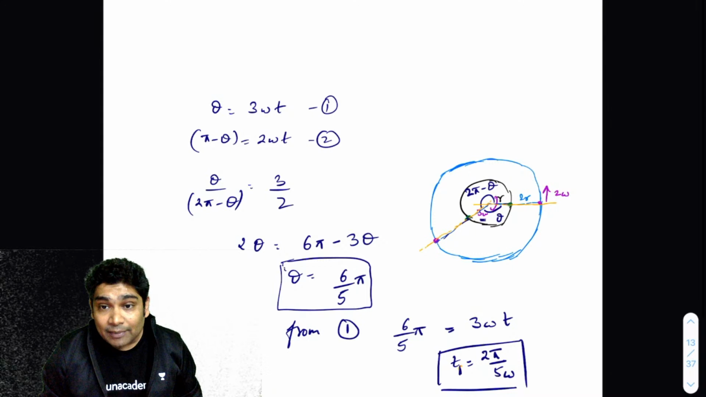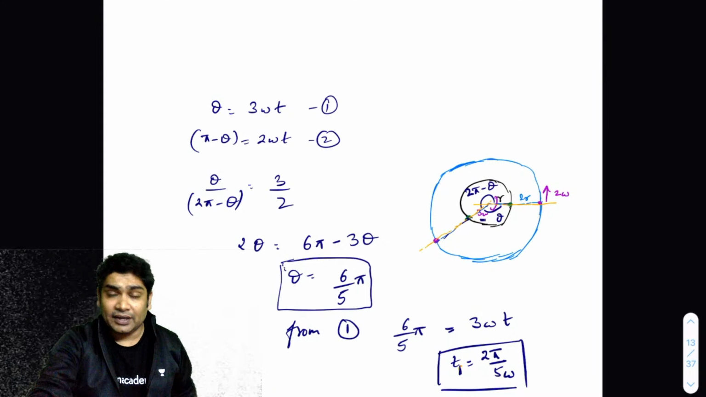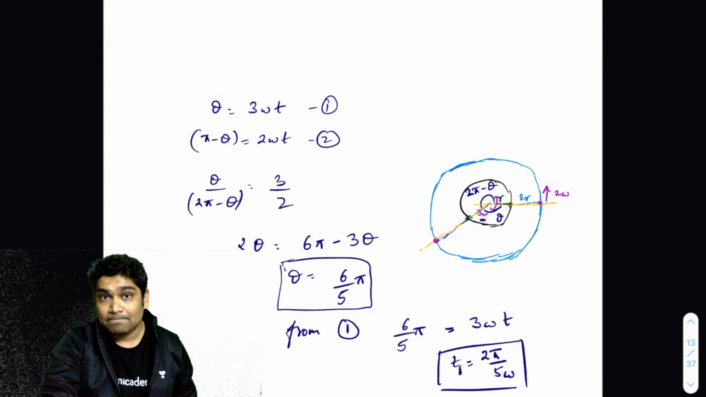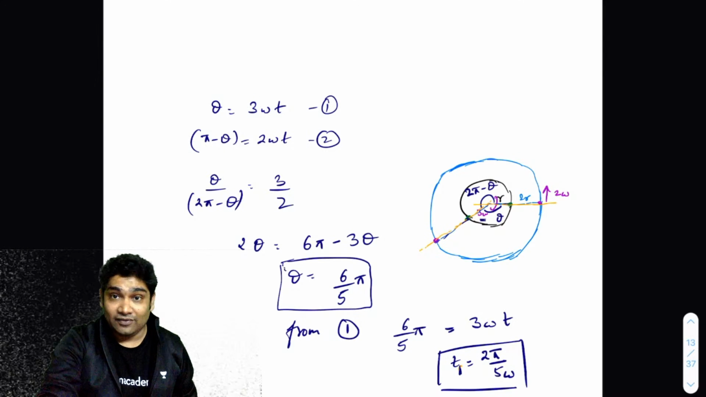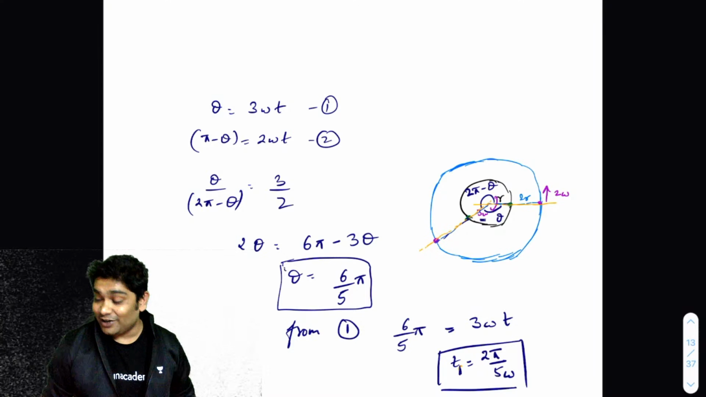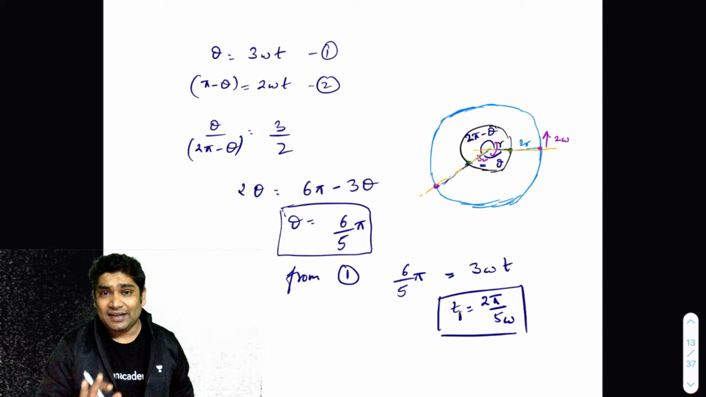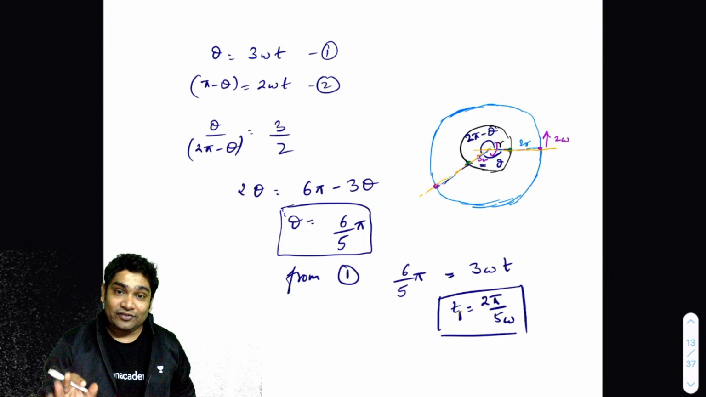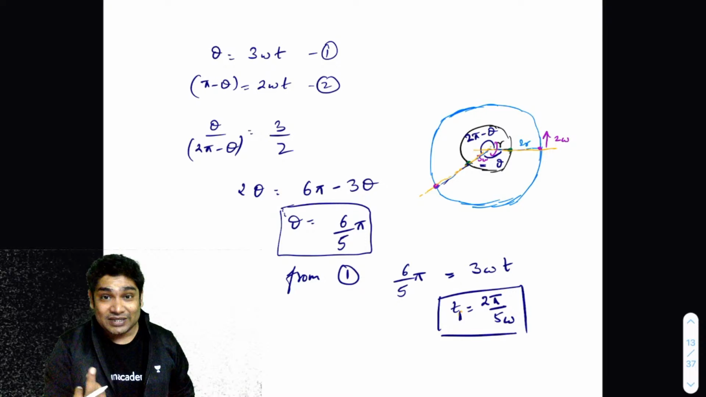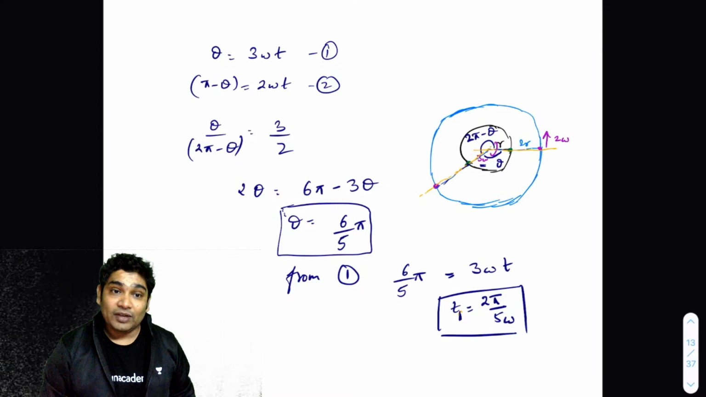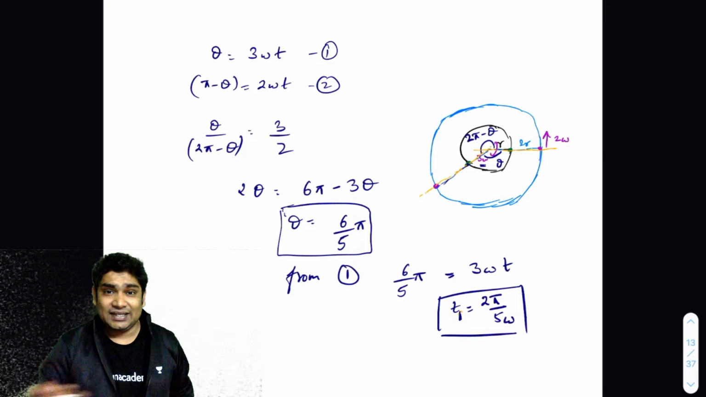Sir, is this type of question coming in JEE? Yes, JEE Advanced has asked some questions where you need to use relative angular velocity. But relative angular velocity is very easy to calculate. If both the bodies are moving in the same sense, then the relative velocity will be one minus the other. If they are moving in the opposite sense, then it would be one plus the other.